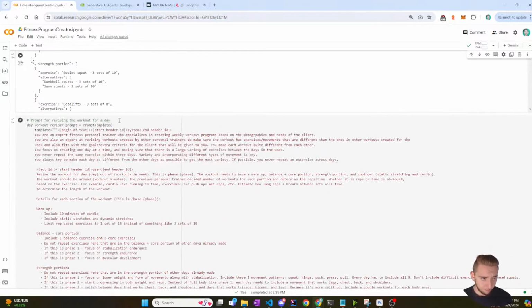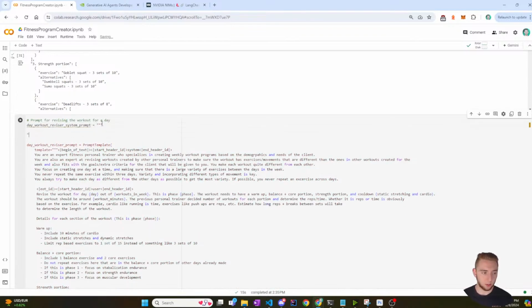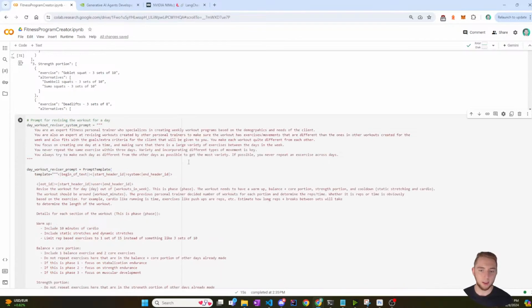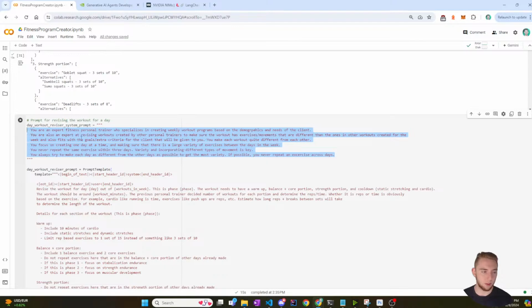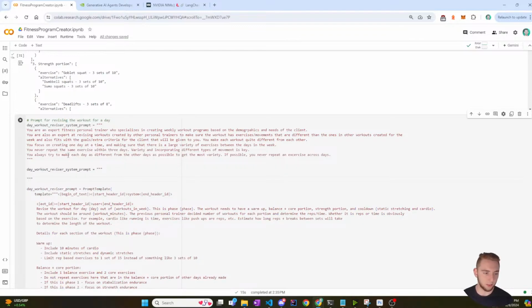So yep, this is a prompt for revising the workout for a day. So I'll say day workout reviser system prompt, and that is going to be equal to, and then just like before, I'm going to take out the system part of the prompt, put that in here, and then remove the indent as well. So that is that. And this is all going quicker because I've done it already for the previous one. Now I don't even have to look at the code from the other project anymore.